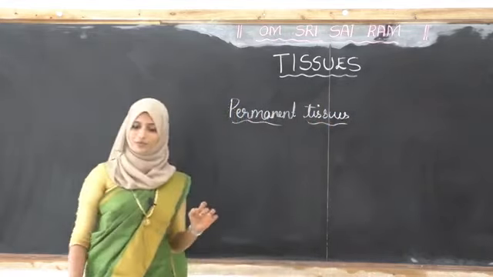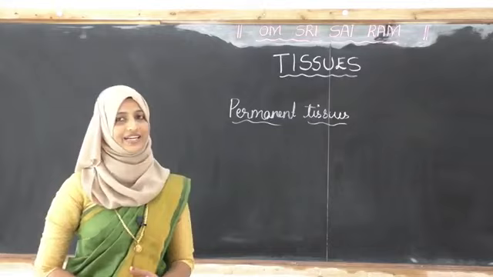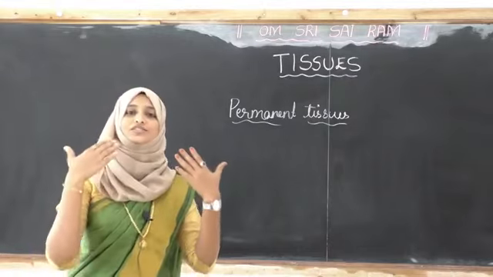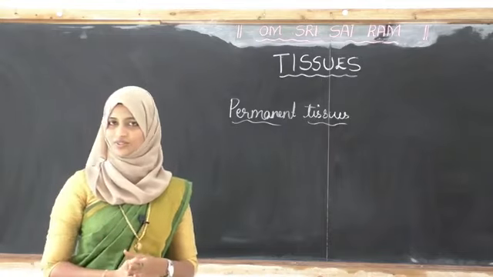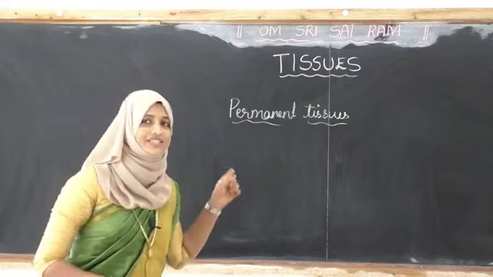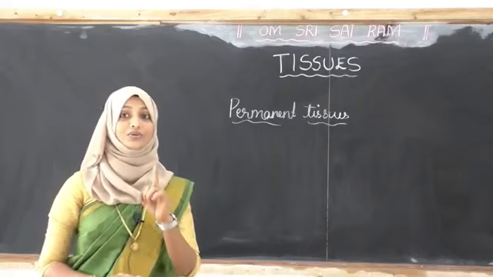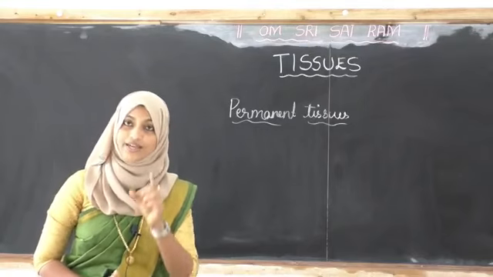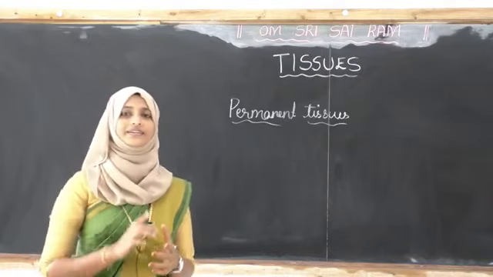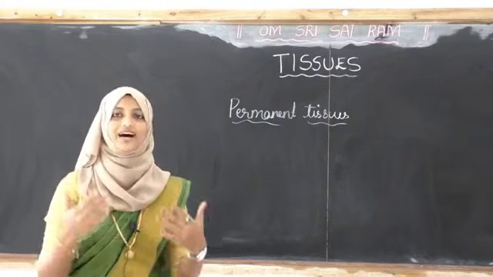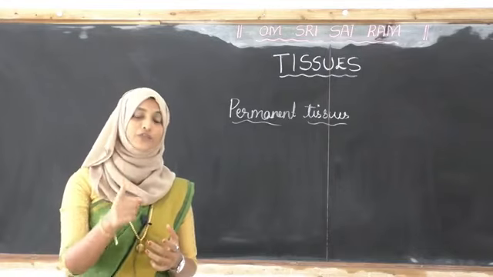Now tell me, student, what is permanent tissue? Permanent tissues are nothing but tissues that do not have any meristematic activity, or we can say they are not growing. The cells or tissues are not growing further, so they stop their growth. For a better understanding of this concept, we'll do a small activity. I will show you something, and you have to observe carefully and tell me whether that material has meristematic or permanent tissue.